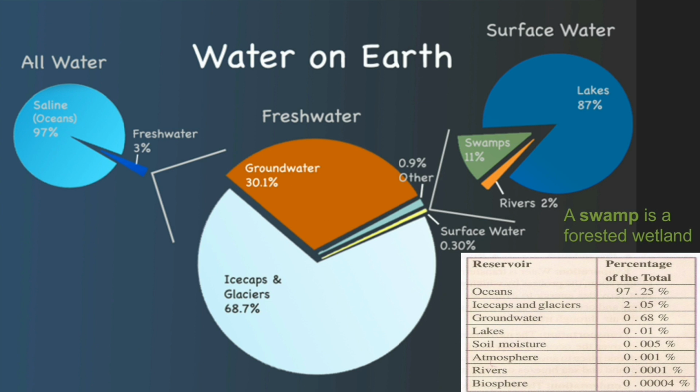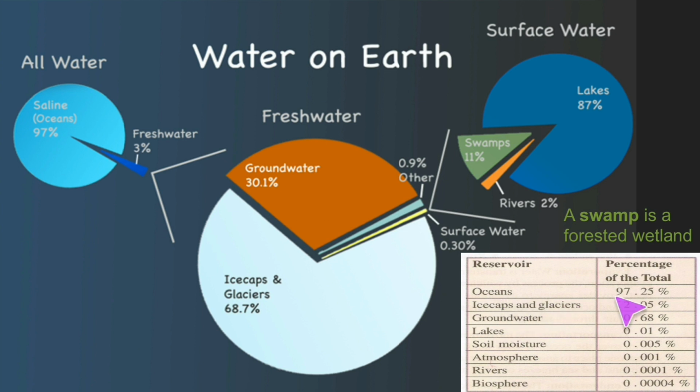And in the surface water, 87% of the water is in the lakes and 2% of the water is in the rivers and the remaining 11% swamps. And here this table will give you a clear idea about the total water percentage on the earth.